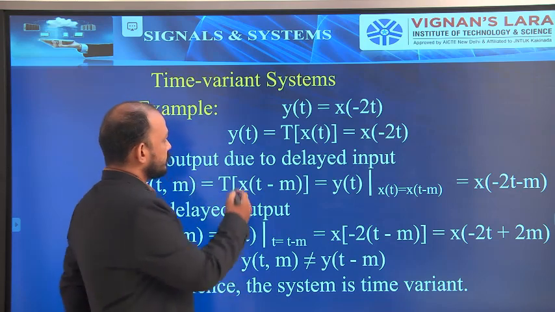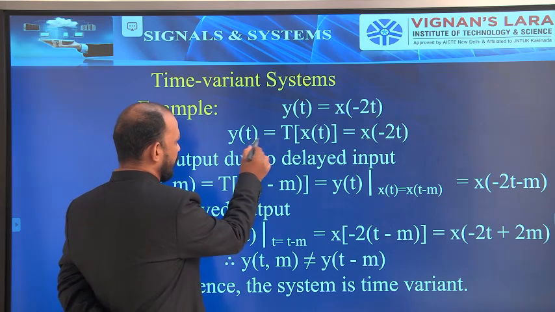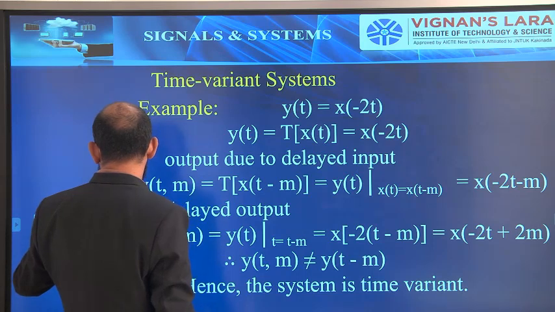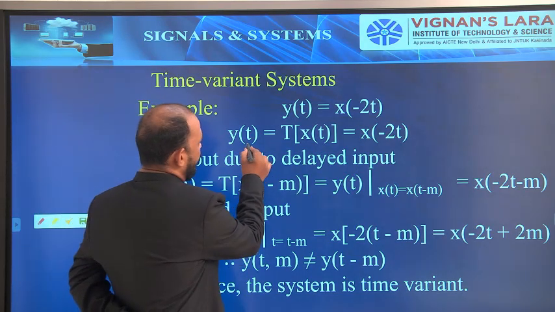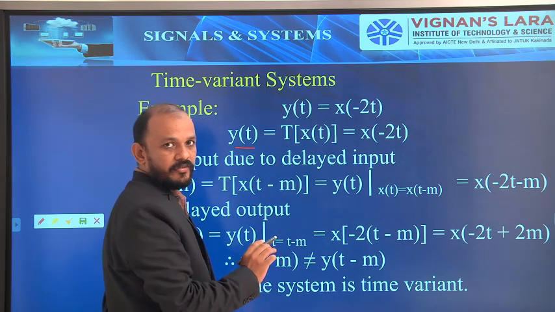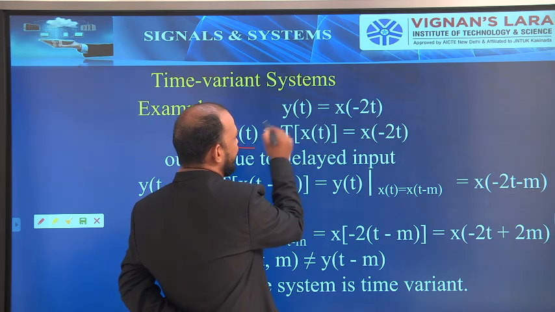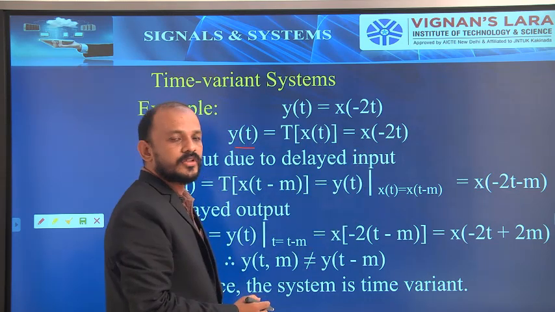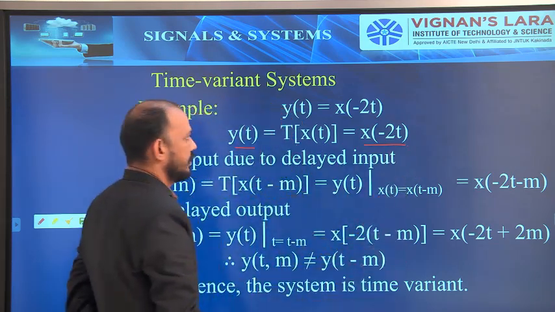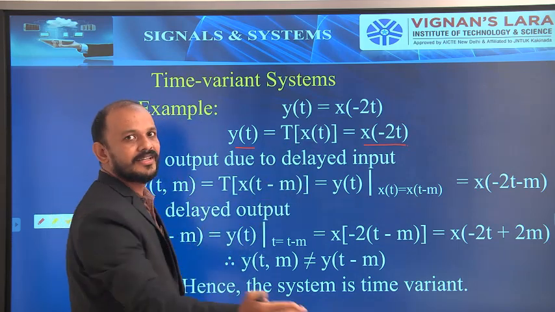Simple. Now see, first, given y of t equal to x of minus 2t. How can you write y of t? Y of t is nothing but the transformed version of x of t. So for the input x of t, the output is y of t, and they have given that y of t equal to x of minus 2t. So the transformed version of x of t equals x of minus 2t. Okay. So the output is x of minus 2t. This is another form of representing y of t.